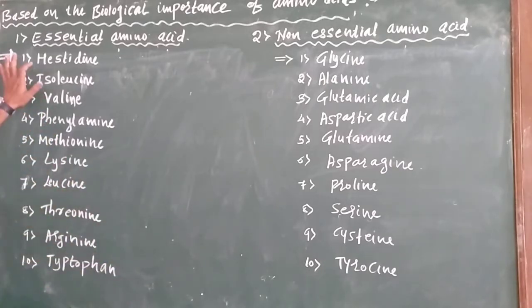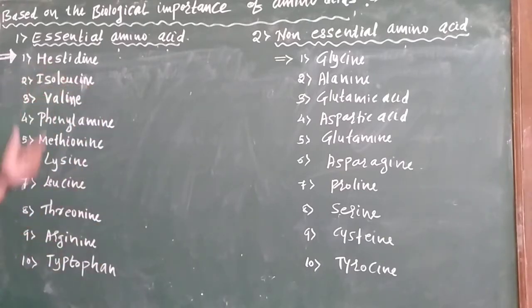Okay, the first one, histidine, isoleucine, valine, phenylalanine, methionine, lysine, leucine, threonine, arginine and tryptophan. These are the examples of essential amino acids.